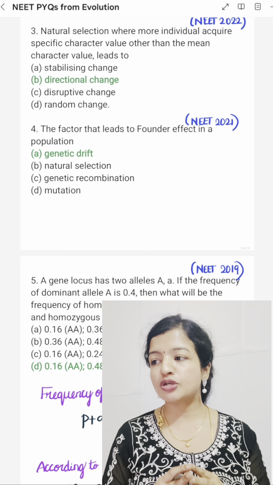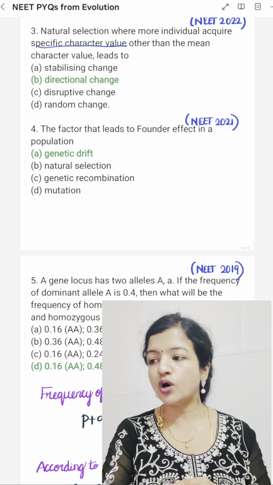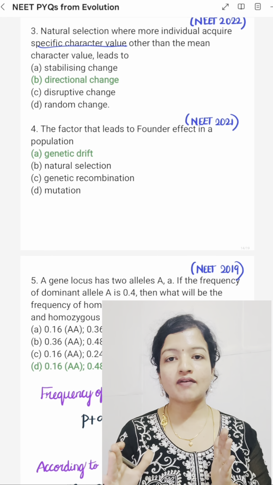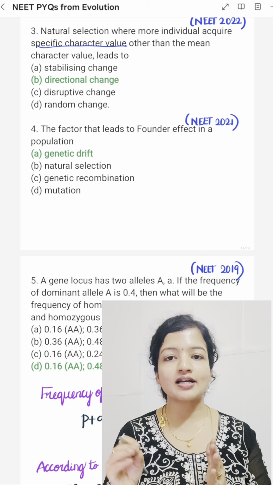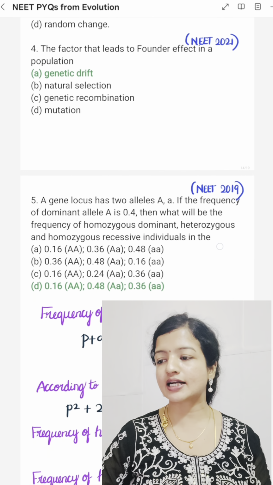Then, natural selection where more individuals acquire a specific character value other than the mean character value leads to what? So if more individuals acquire a specific character value other than the mean character value, it leads to directional change. Option B is the correct answer.